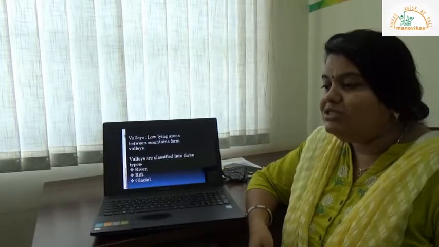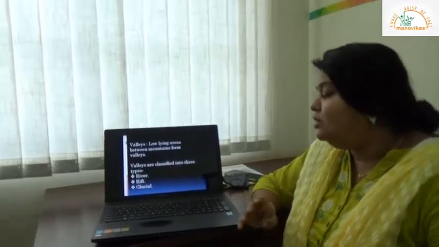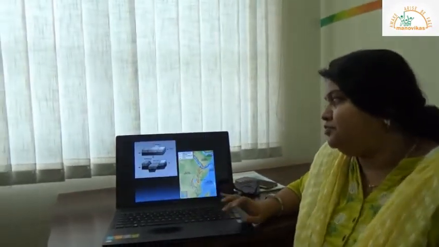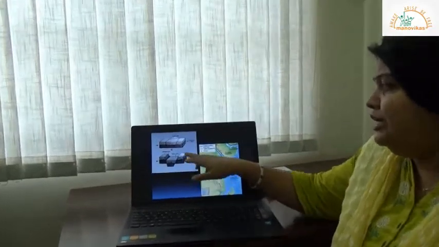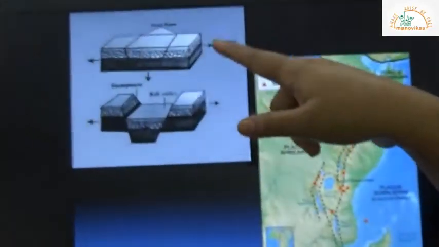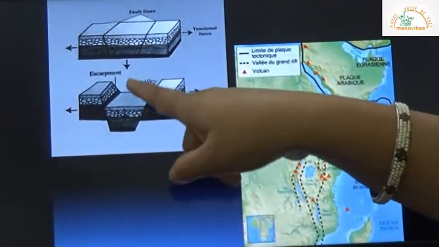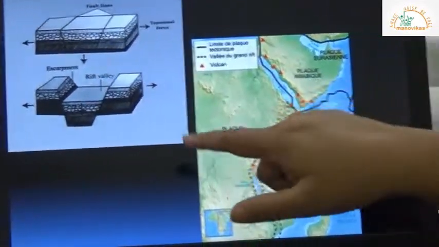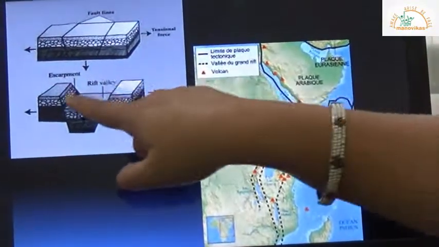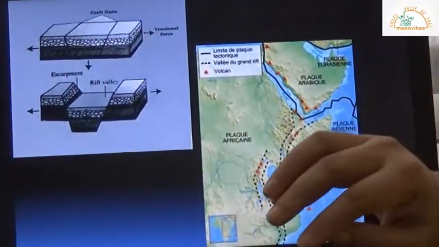So we have V-shaped valley formation, U-shaped valley formation, and the Rift Valley has steep slopes and a very narrow base or width, and it extends hundreds of kilometers. So this is your rift valley. Initially this is the position where we have the fault line. The fault line subsides and leads to the formation of a rift valley. These two which are up are your block mountains, which we discussed in the previous class.